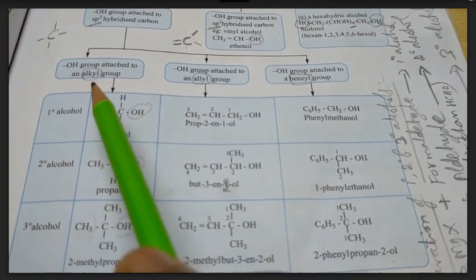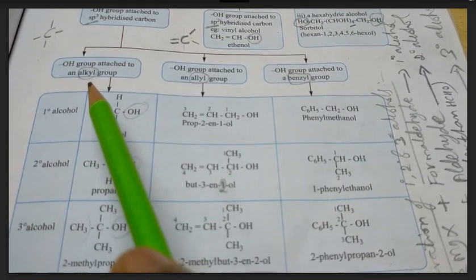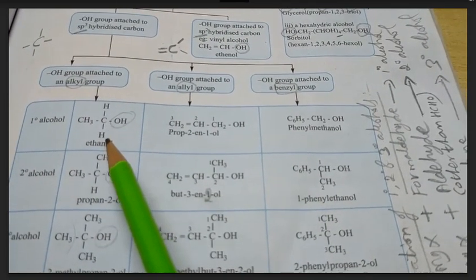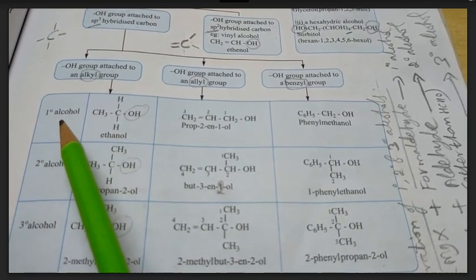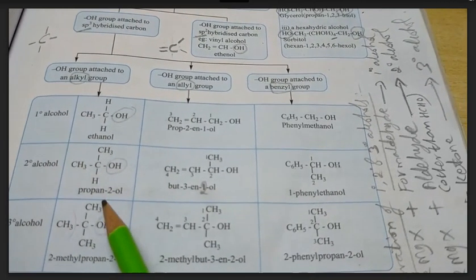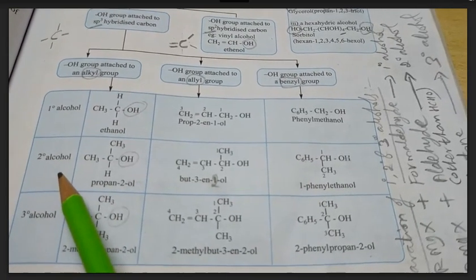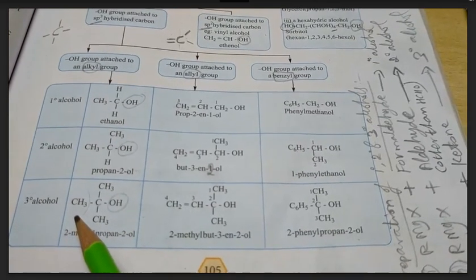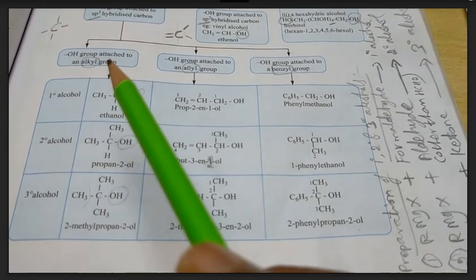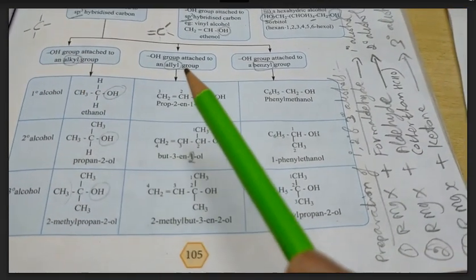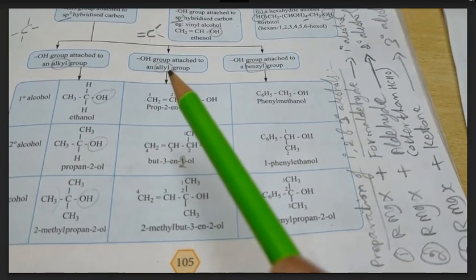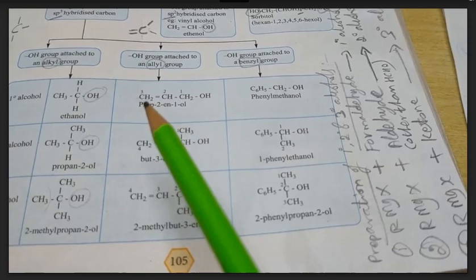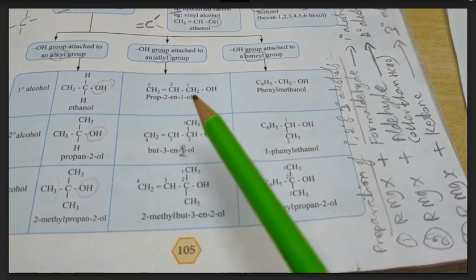Alkyl group means nothing but the hydrocarbon having one free valency with a single bond system. Here the example given is ethanol, an example for primary alcohol. Already we know that. Then propan-2-ol, the next one. And the third one, 2-methylpropan-2-ol. This is the example for OH group attached on an alkyl group. The next classification, OH group attached on an allyl group, allyl alcohol. That is the OH group attached on the C double bond C system through the CH2 group.